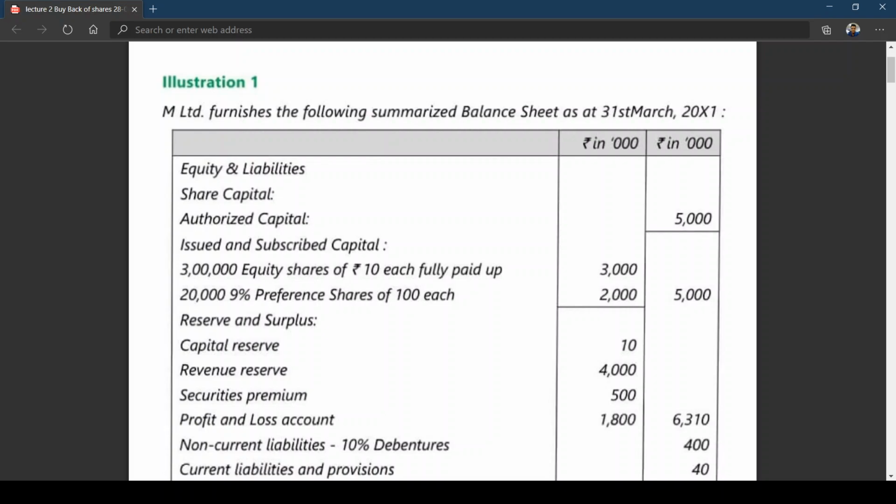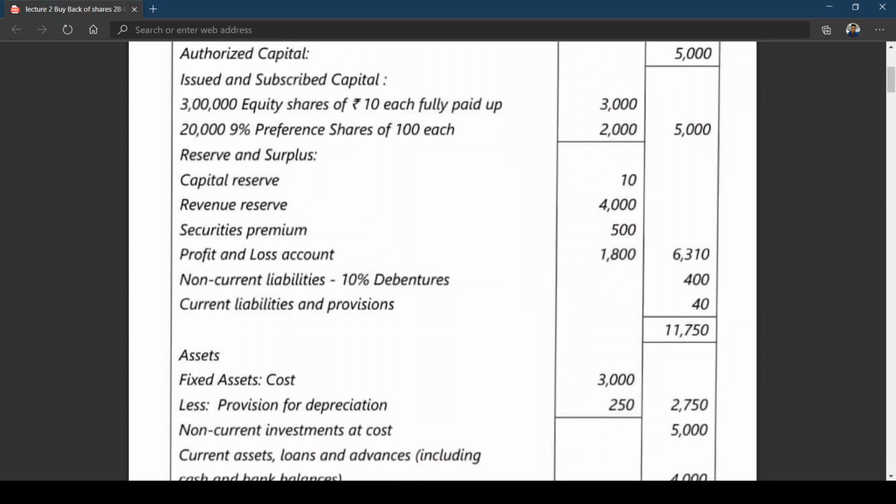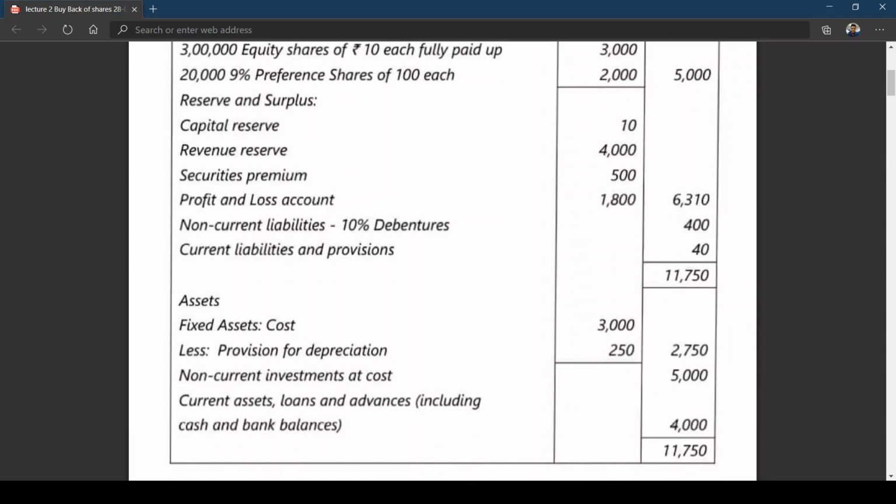Non-current liabilities: 10% debentures 400, current liabilities and provision 40, coming to 11,750. Assets: fixed assets cost and provision for depreciation, non-current investments at cost, current assets, loans and advances, including cash and bank balances.